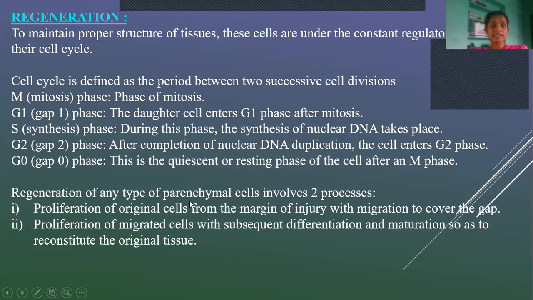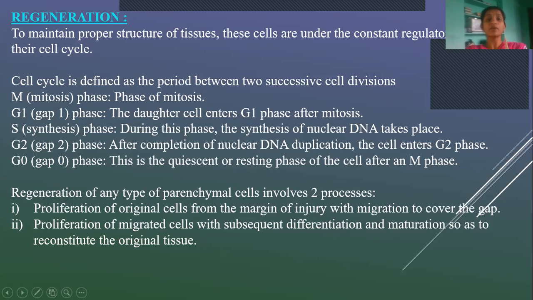Any parenchymal cells' regeneration involves mainly two processes. First is proliferation of original cells from the margin of injury with migration to cover the gap. That means if this is the injury, the cells at the margins will undergo proliferation in order to cover the gap. Then proliferation of migrated cells with subsequent differentiation and maturation. So first it includes only proliferation, and then it undergoes maturation. When it matures, it will have some function. That will be the second phase. It involves differentiation and maturation so as to reconstitute the original tissue.